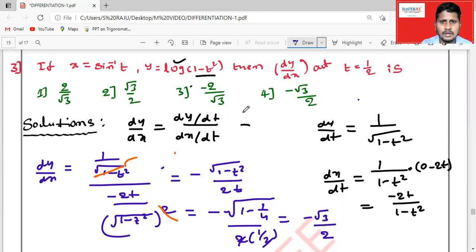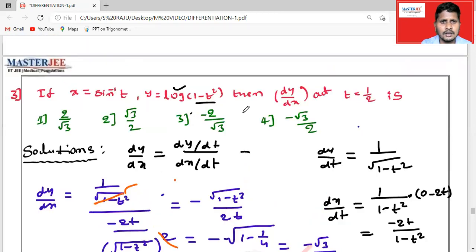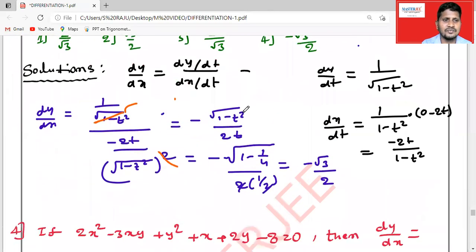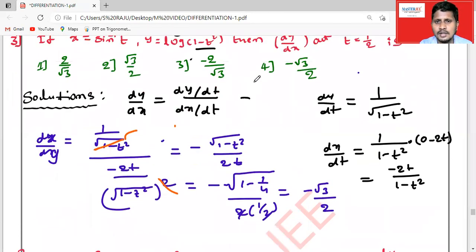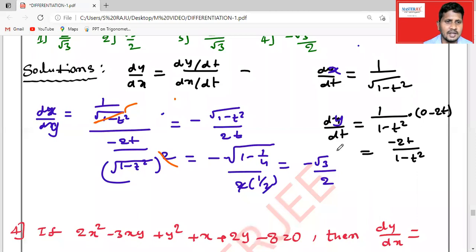Yes or no? Dy by... sorry, here I have substituted reverse. So this is dx by dy, you can take dx by dy, because you know dy by dt is different. This is dx by dt, this is dy by dt. Just you can find dx by dt.